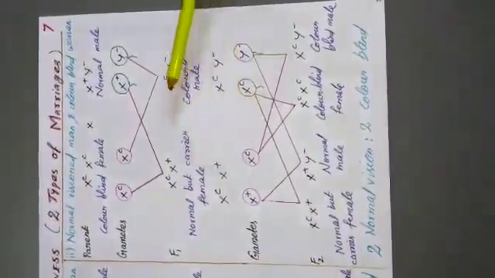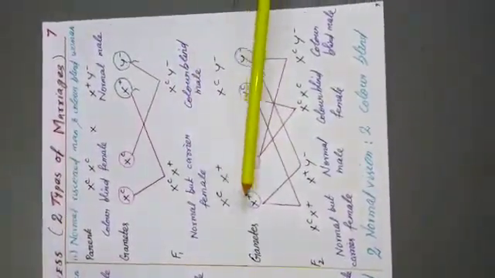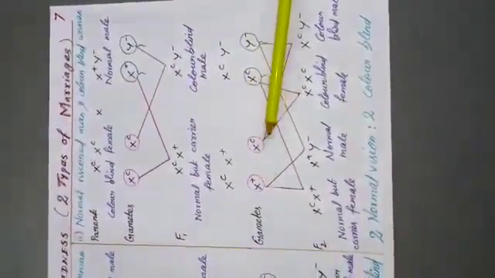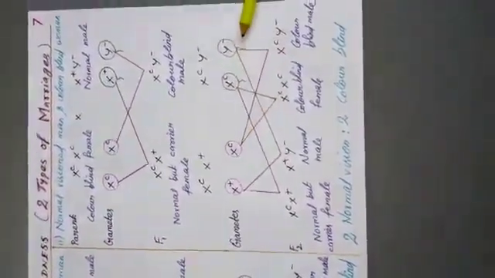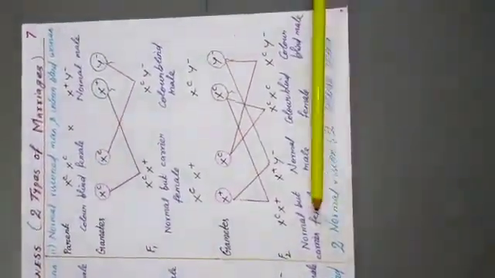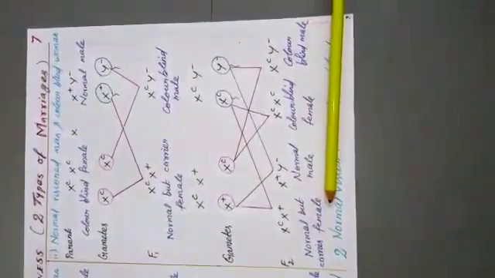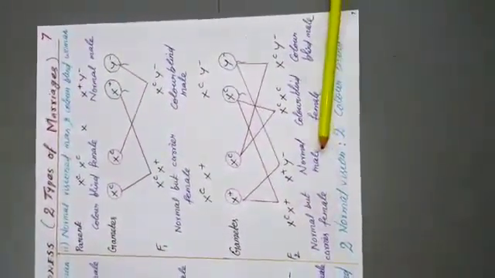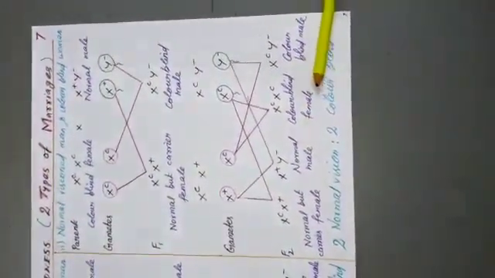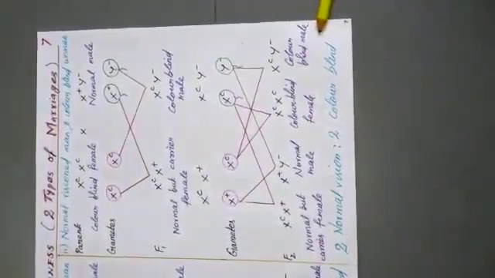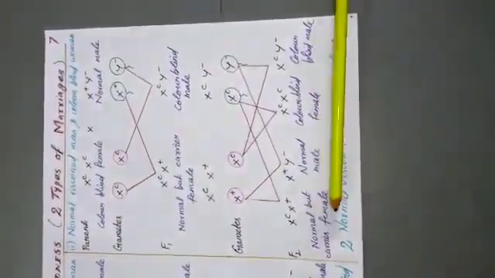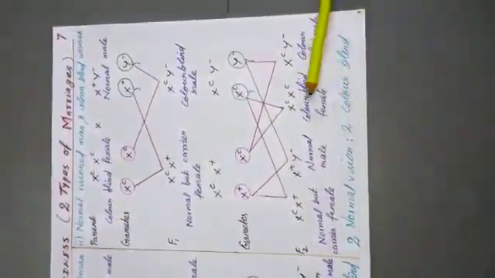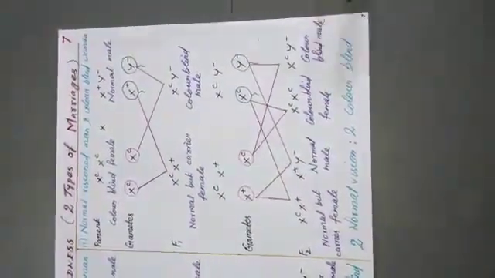So crossing between these two, they produce gametes X+, Xc and Y-. In the F2 generation they produce a normal but carrier female, a normal male, a colorblind female, and a colorblind male. So the ratio is 2 normal vision and 2 colorblind.